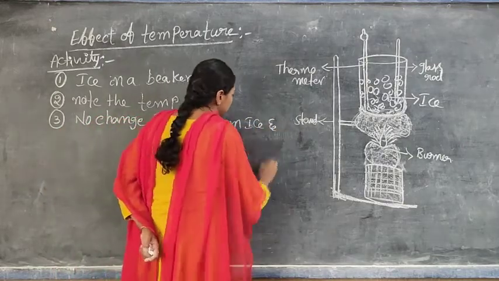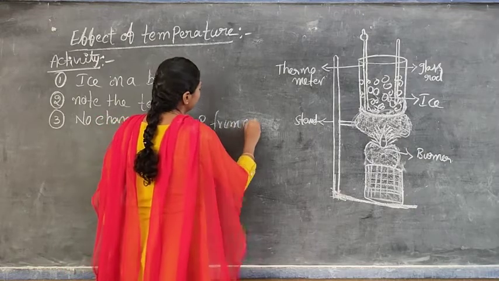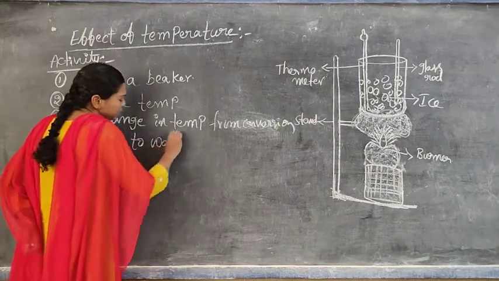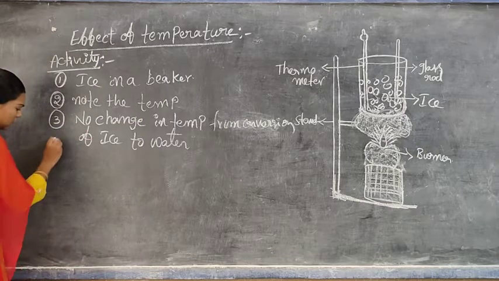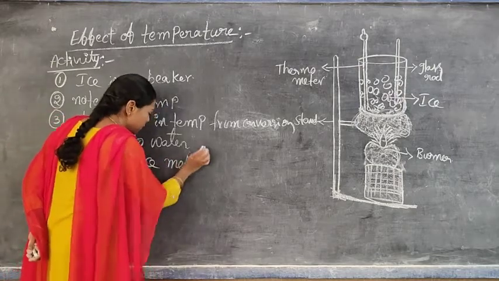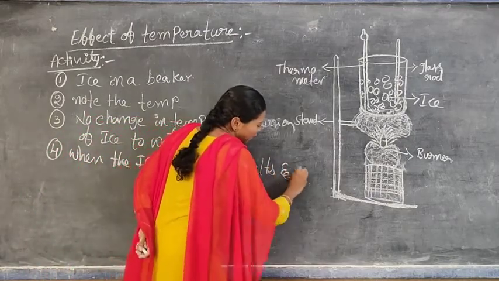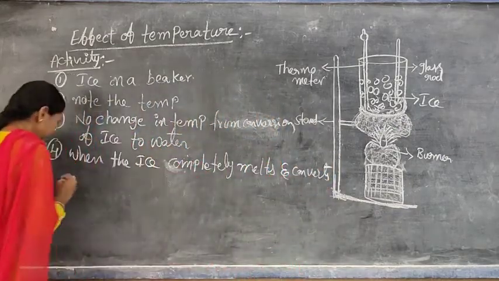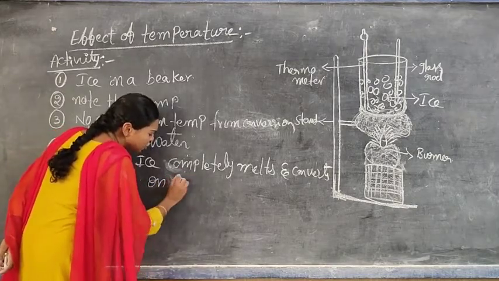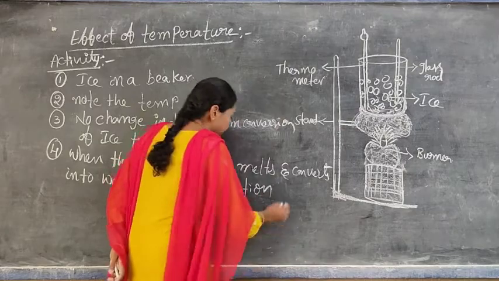There is no change in temperature during the conversion of ice to water. When the ice has completely melted and converted into water, from that situation onwards we observe the change in temperature.